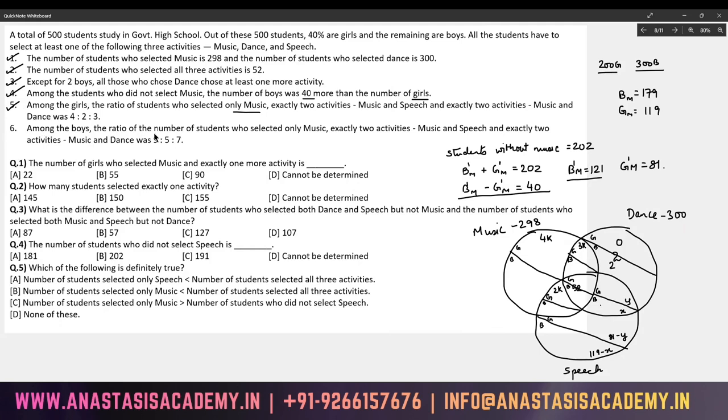Next, among the boys, the ratio of the number of students who selected only music, exactly two activities, music and speech, and exactly two activities, music and dance, was 9:5:7. So this is 9M, then 5M, and then 7M.